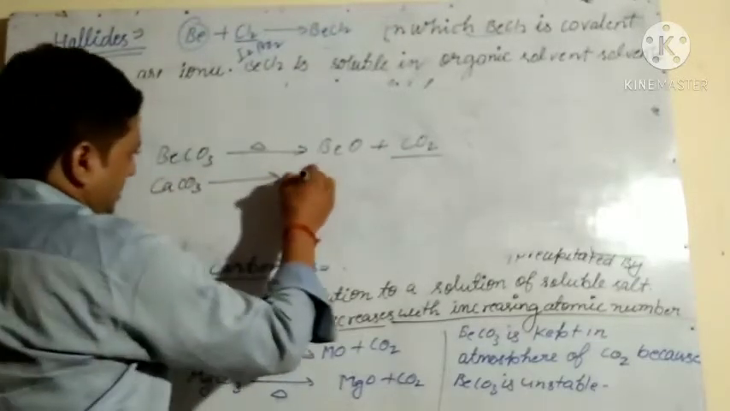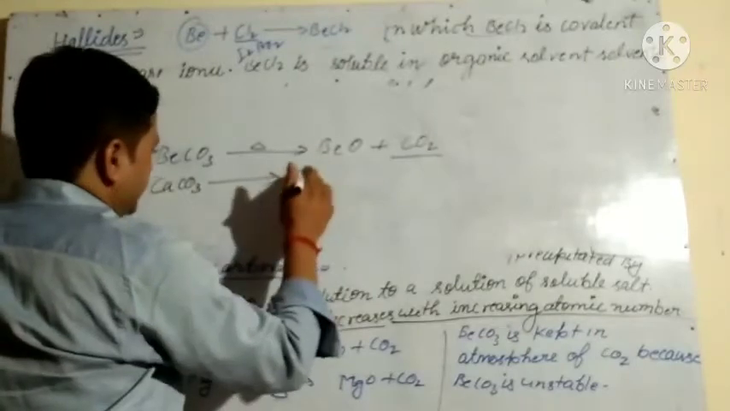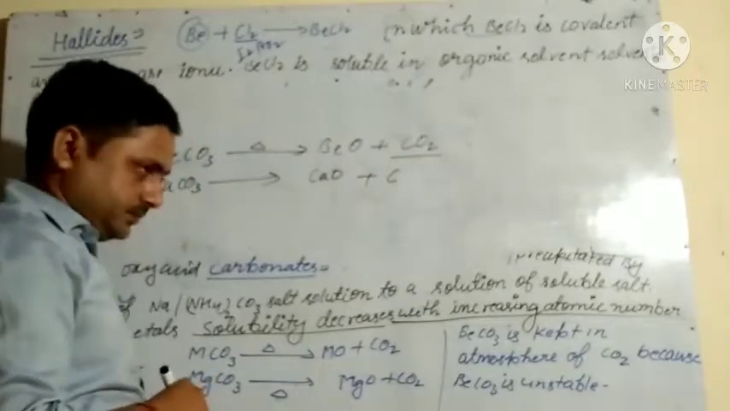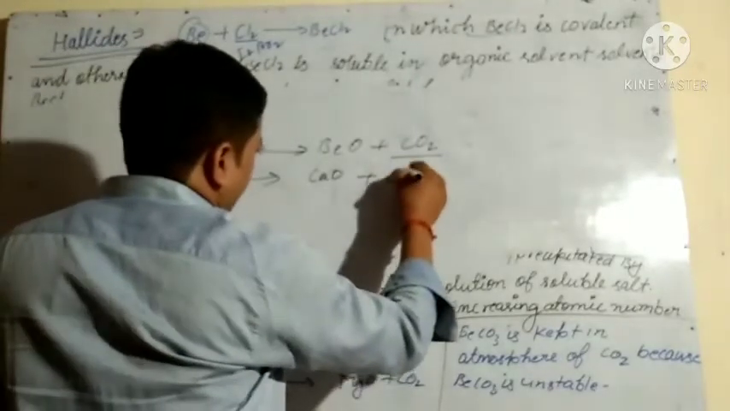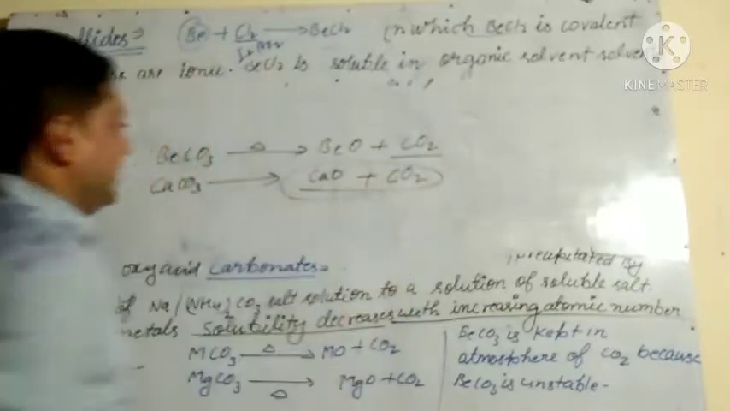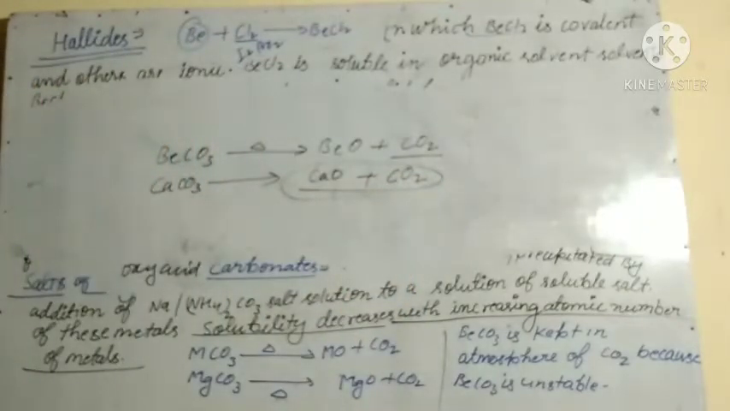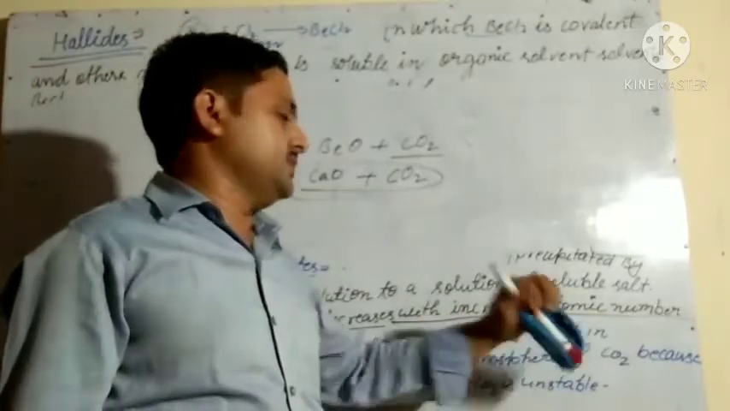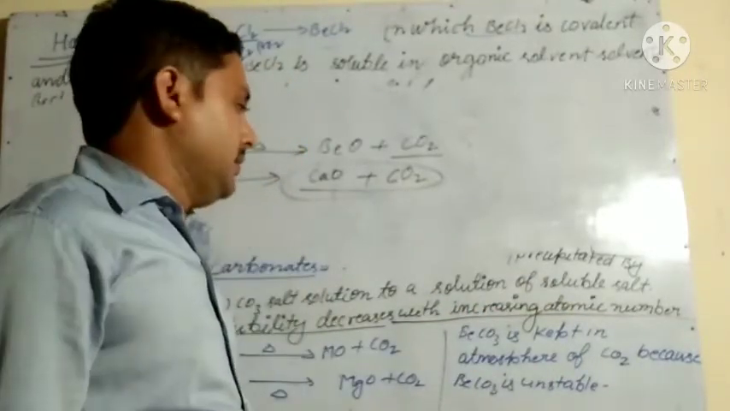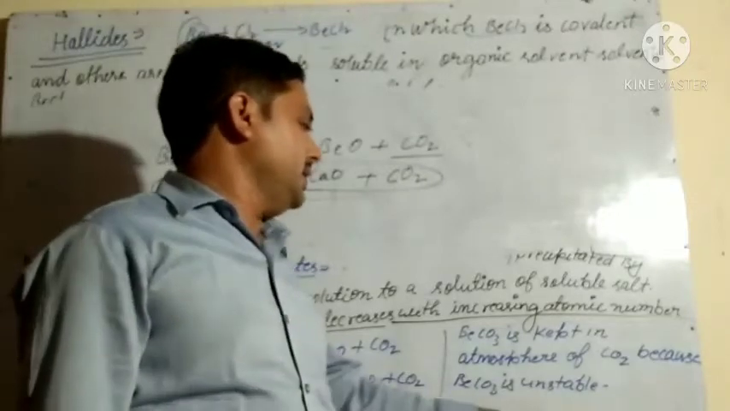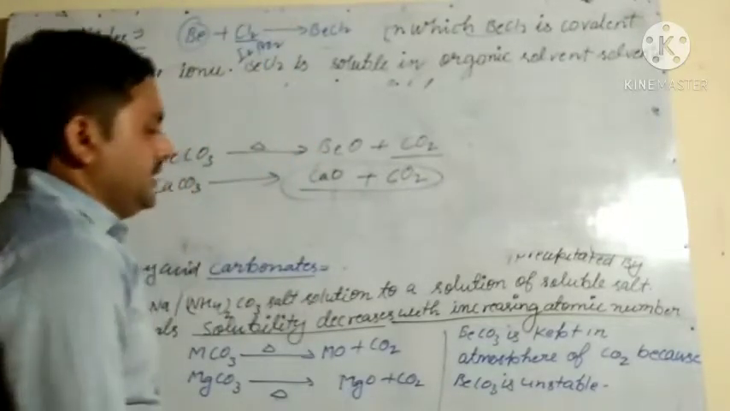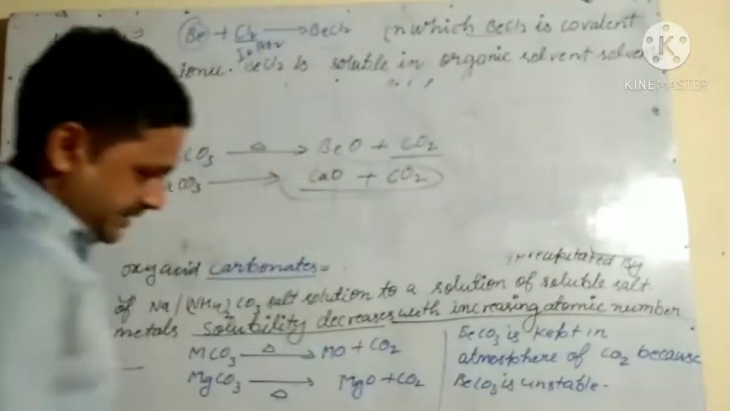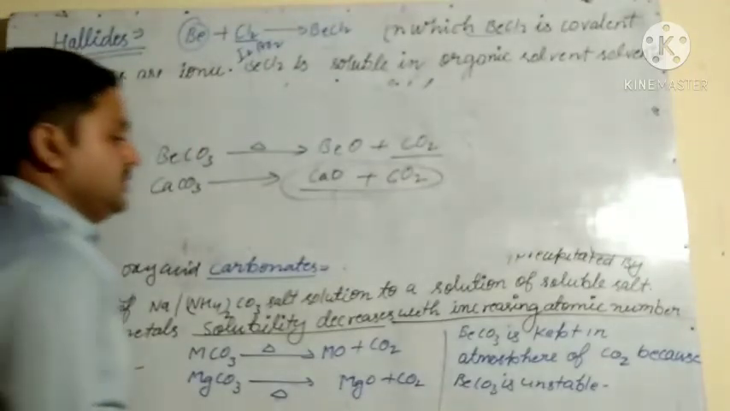Calcium carbonate. Based on this, you may get some questions in your book. So remember that when carbonates are heated, they decompose into metal oxide and carbon dioxide. And BeCO3 is kept in an atmosphere of CO2, because Be is unstable, and due to the CO2 it doesn't decompose very easily. So being unstable, it is kept in an atmosphere of CO2.